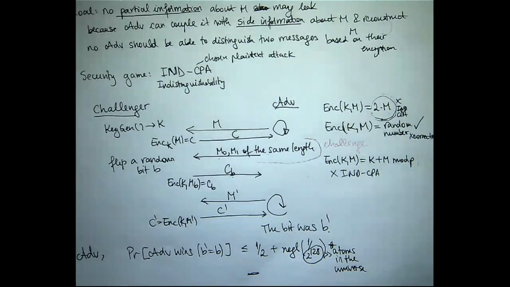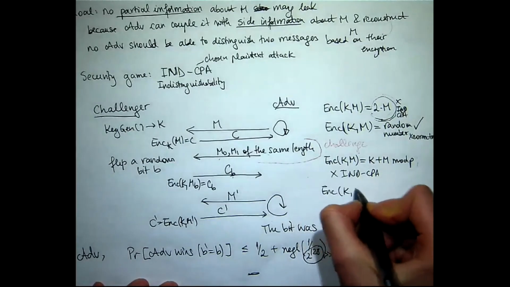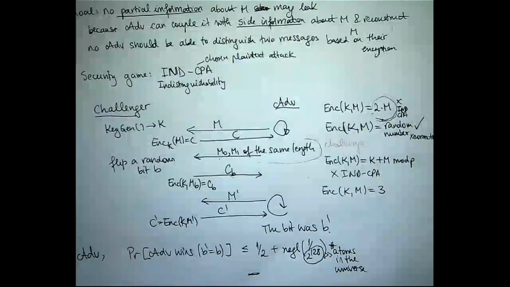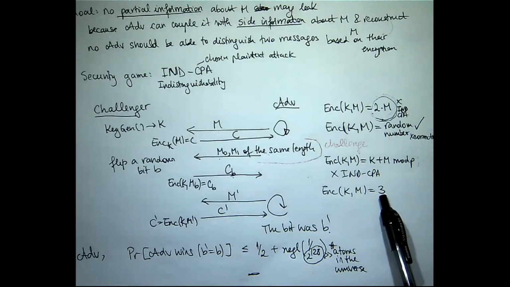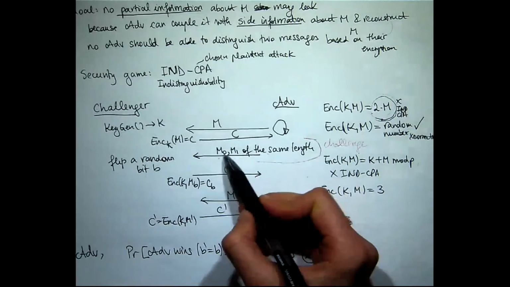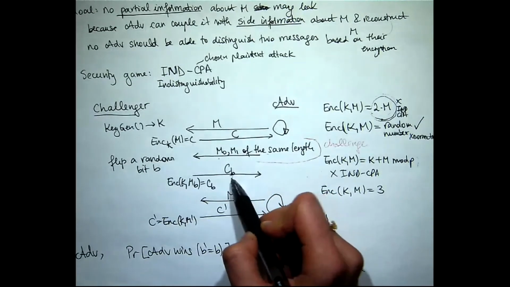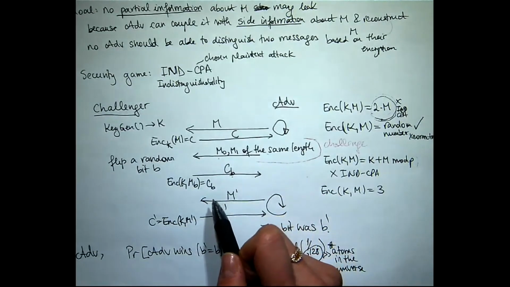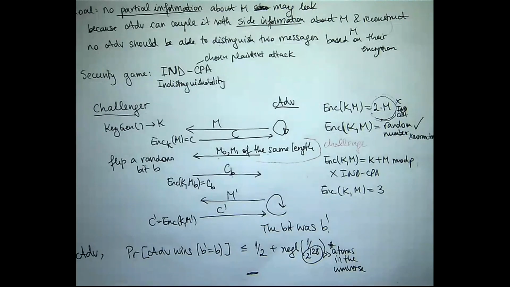Okay. All right, another example. Encryption of the key and the message equals the number 3. Is this IND-CPA? Yes, it's IND-CPA. Can someone say why? Yeah, exactly. The attacker will always get 3, and from 3 you have no clue what message was encrypted because the ciphertext carries no information about the message. So even if he sends 2 different messages here, he always gets back 3, so he has no clue which one of them was encrypted. So he will only win with a chance of a half.